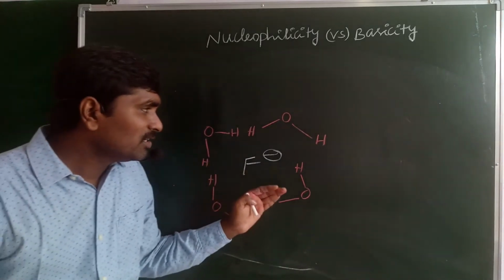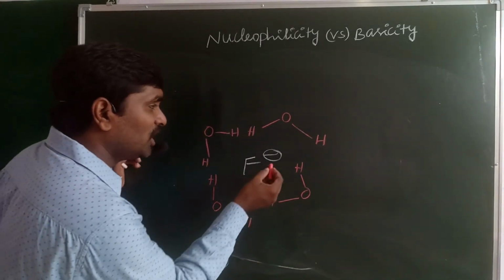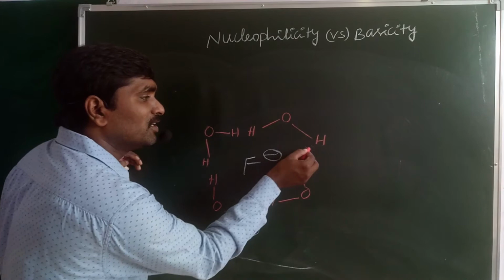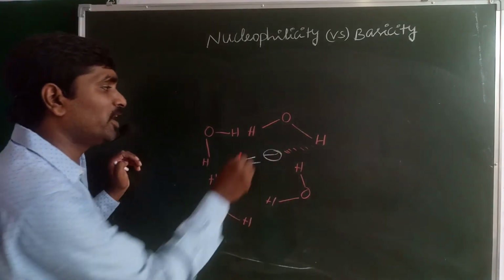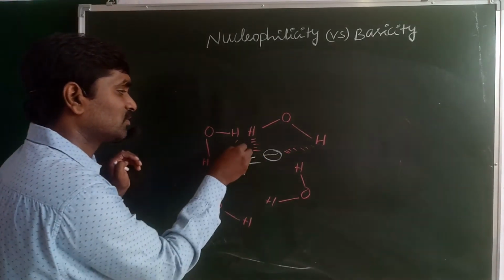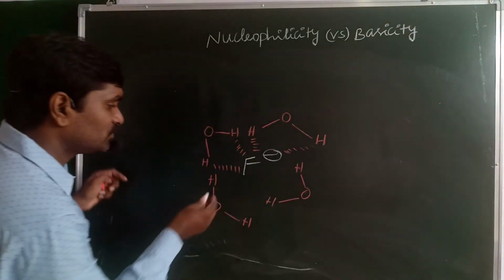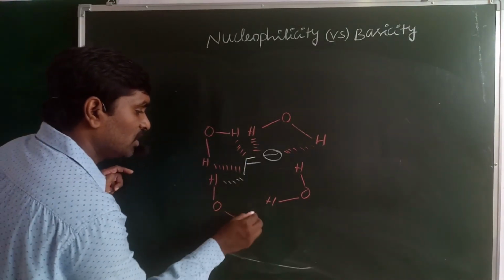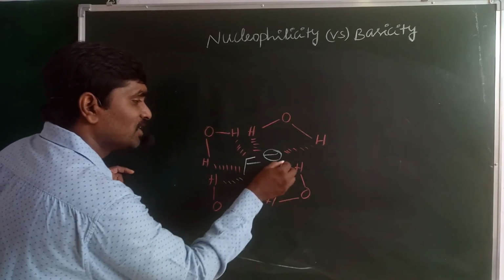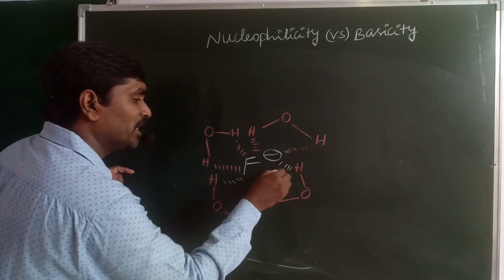The fluorine forms hydrogen bonding like this with the H plus ions present in the polar protic solvent.